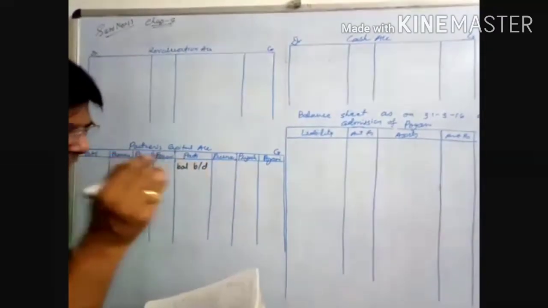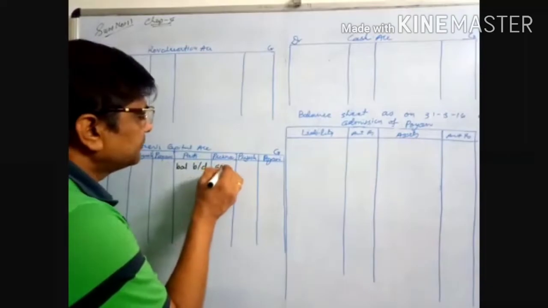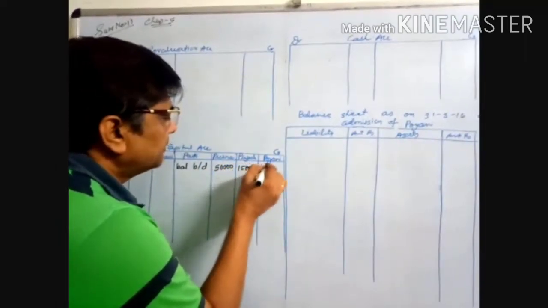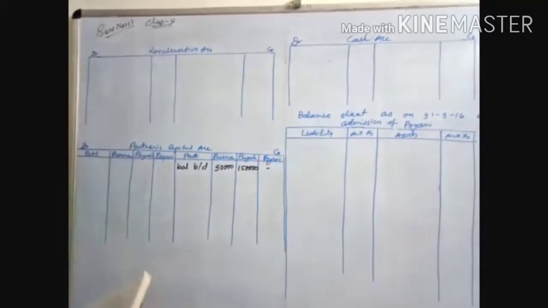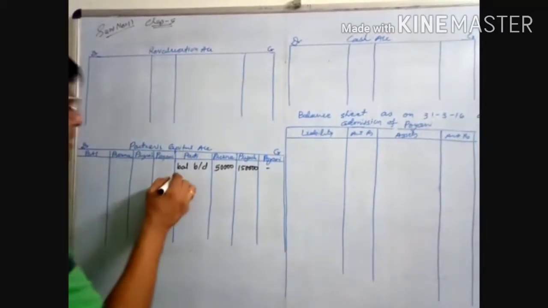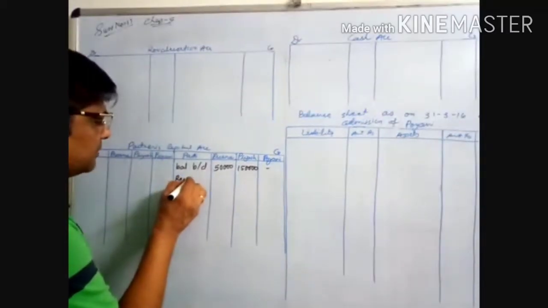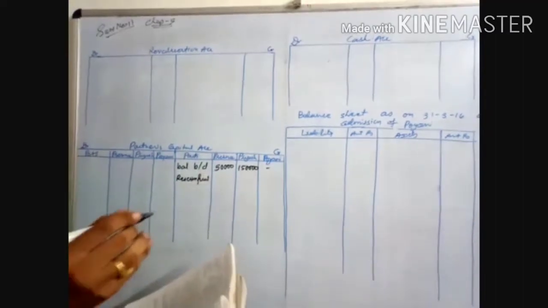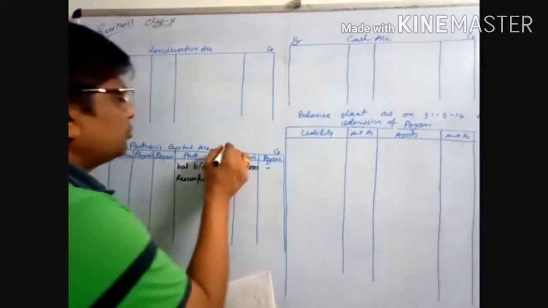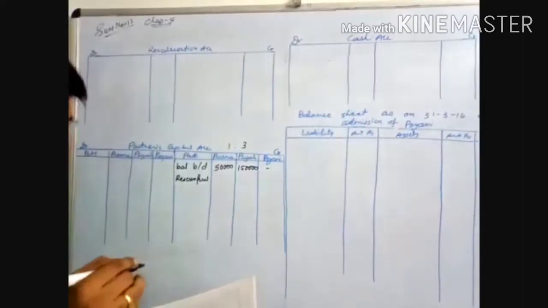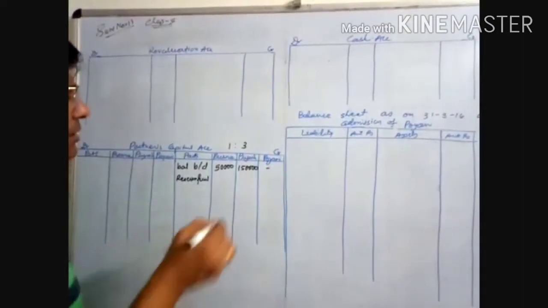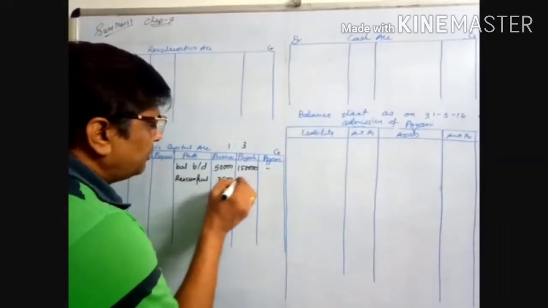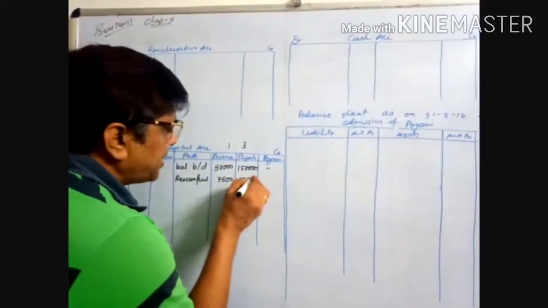Now we have to start the capital accounts. Balance brought down, Prerna 50,000 and Piyush 1,50,000. After that, the reserve fund we have to distribute among the partners. The ratio we have decided is 1:3, that is your profit and loss ratio. So 30,000 is distributed among the partners in 1:3. That will be 7,500 and 22,500.